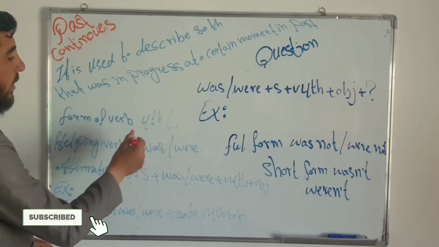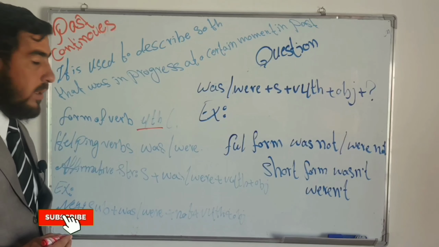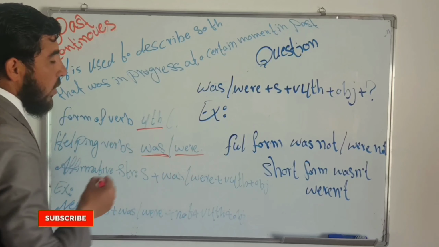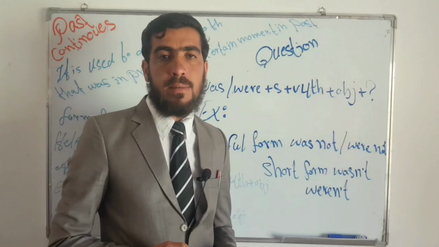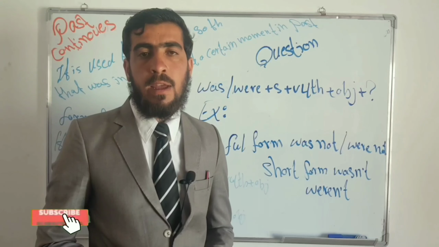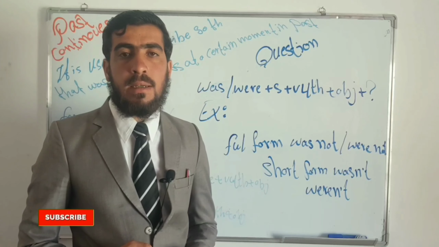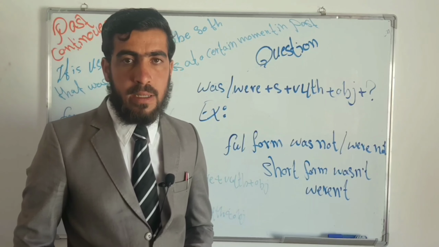The form of the verb is the verb fourth form, or we call it present participle, and the helping verbs are was and were. Was comes with singular subjects and were comes with plural subjects. For example, I, he, she, it plus was, and we, you, they plus were, right?